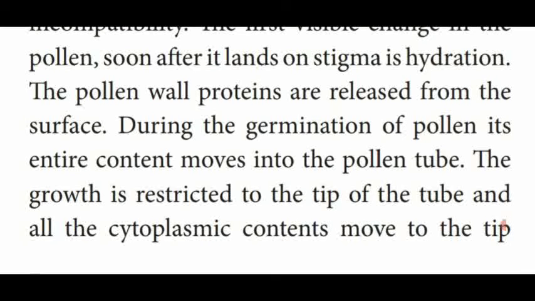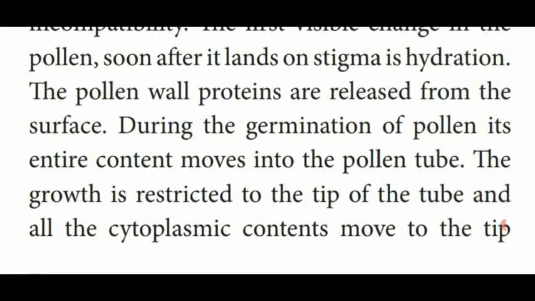At the time the pollen grains are germinated, the entire content of the pollen grain is released into the tube formed by the tube nucleus. The entire growth takes place except the tip region of the pollen tube.